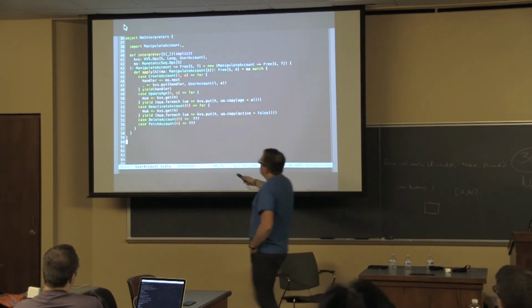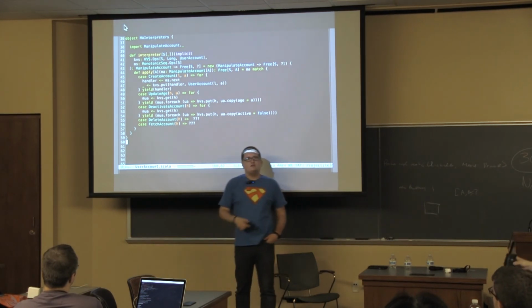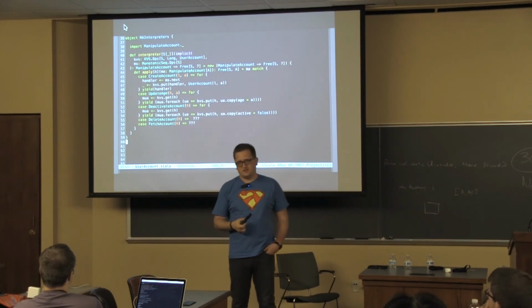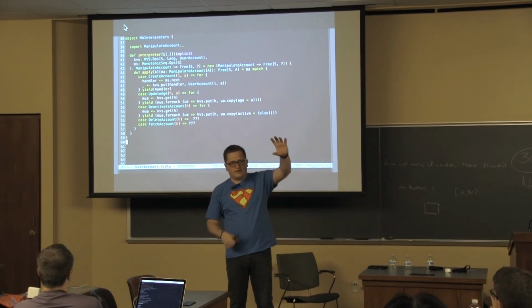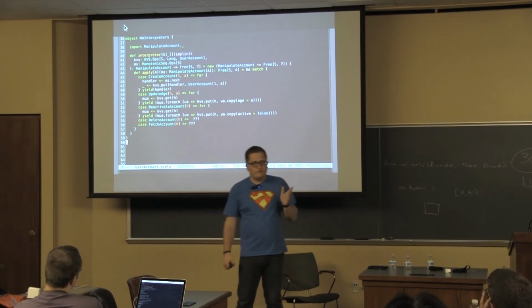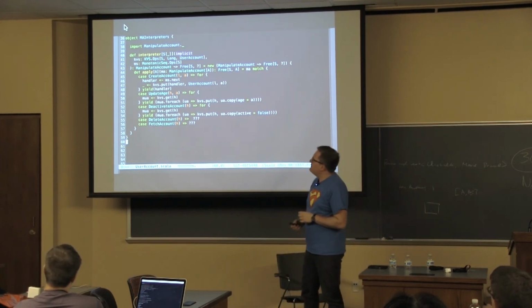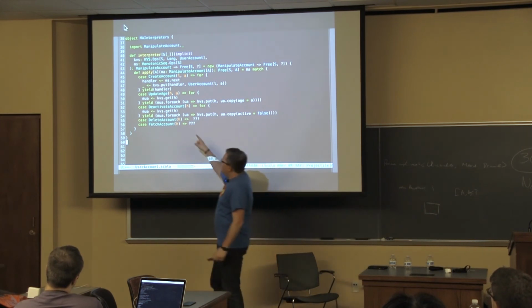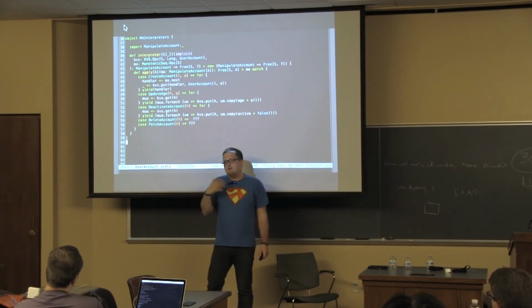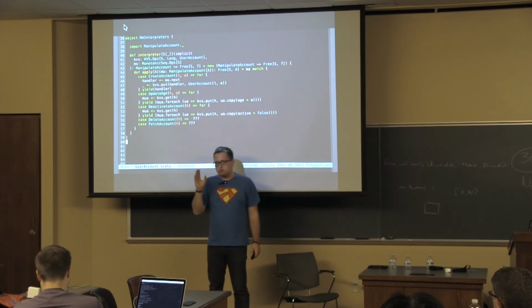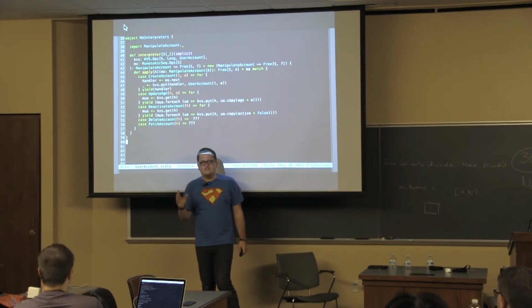So at this point, I don't really know how key value store is working. I don't really know how monotonic sequence is working, because I'm interpreting from a high level language to a lower level language. Now there are a few cool features about this thing. Think about it for a minute. If I have a language like key value store, I have an interpreter for it at some point, but I only write it once. I will only write an interpreter for key value store once, and for monotonic sequence once.